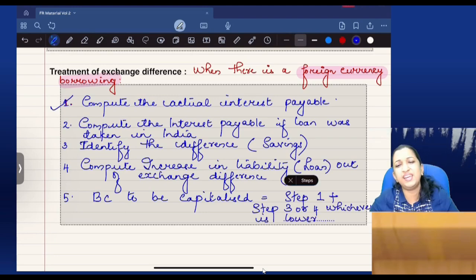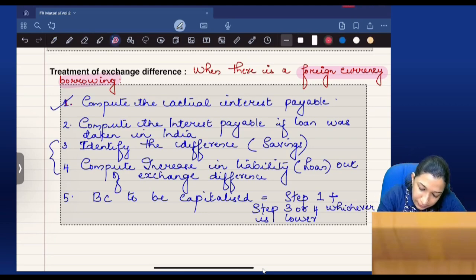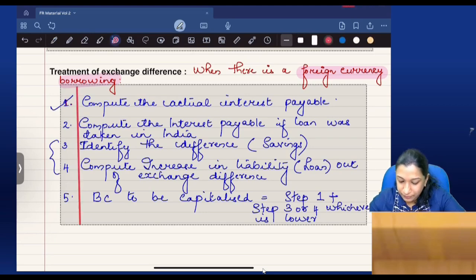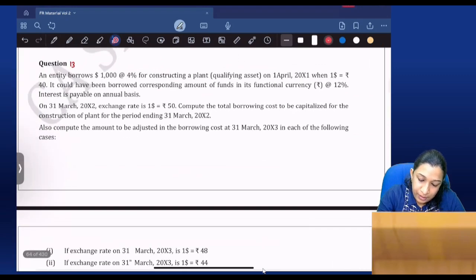I have no idea. What is this? What are the steps? Please explain. Yeah, let's explain. 3 or 4, whichever is less. I didn't understand a word. Please explain this to me. Okay, now listen. Question number 13 in page number 62.